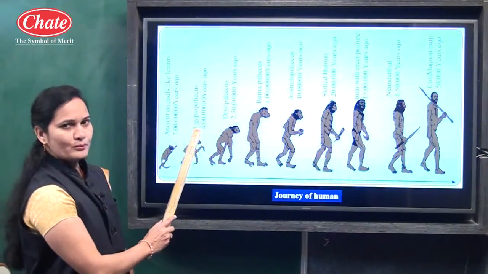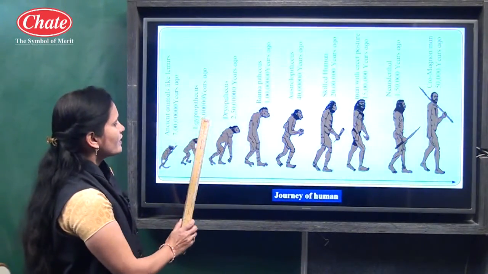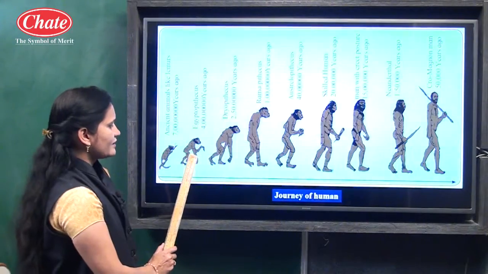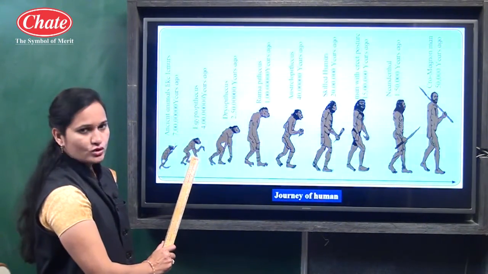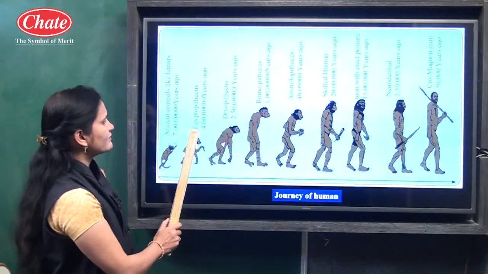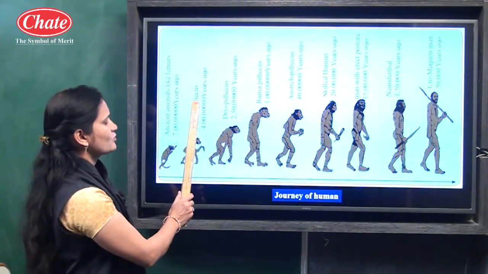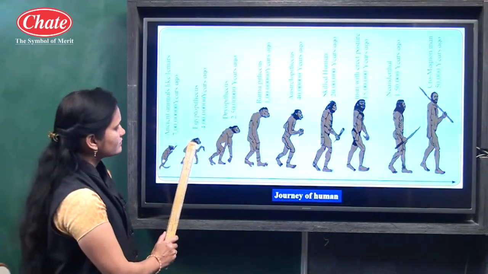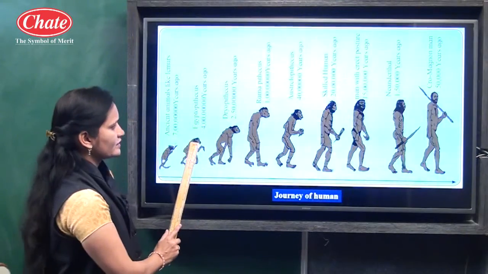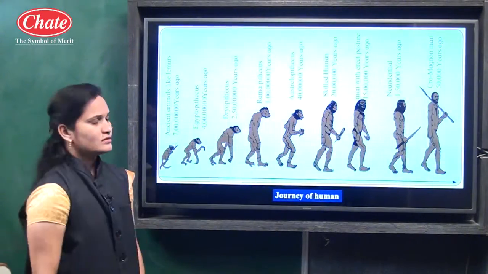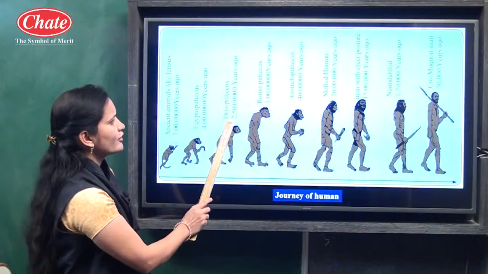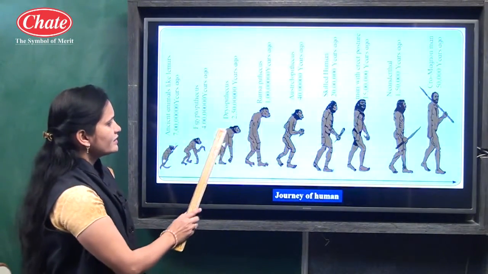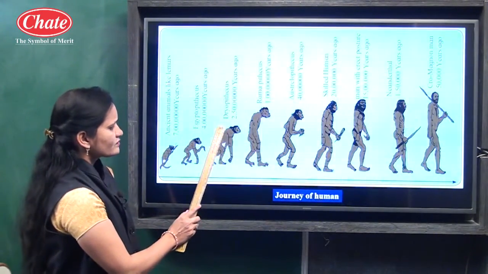After that, 4 crore years ago, the tail of that monkey started to disappear, and the name given was Aegyptopithecus. What is the name given to that monkey? Aegyptopithecus.